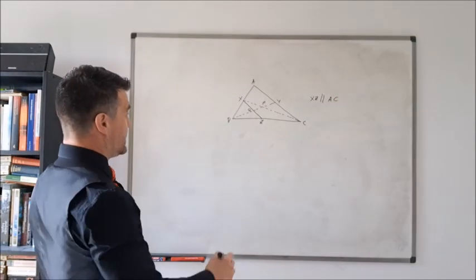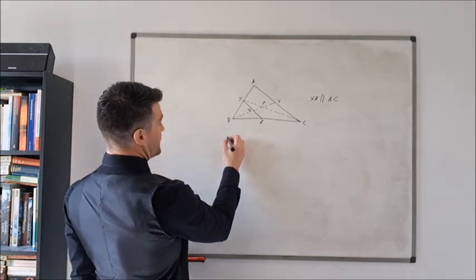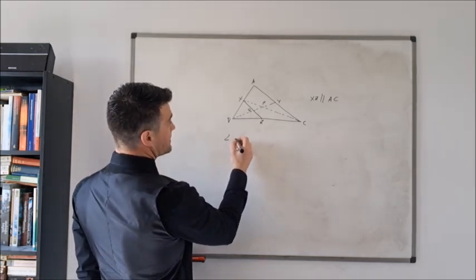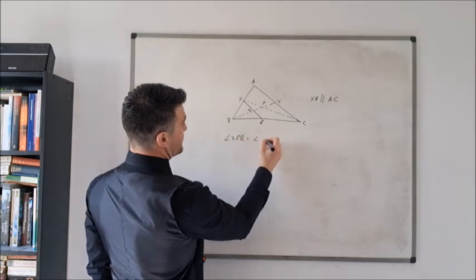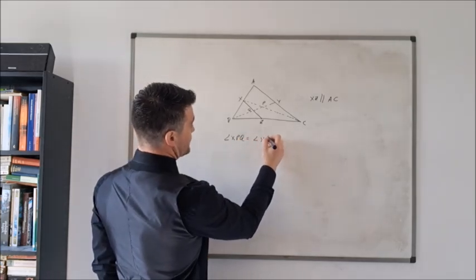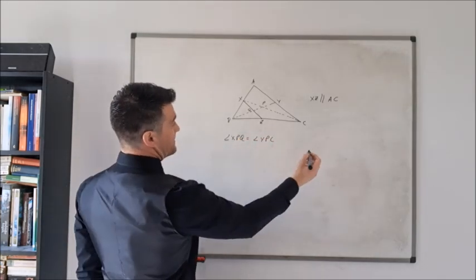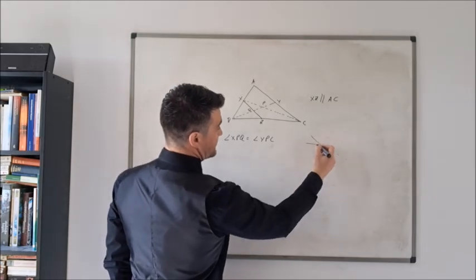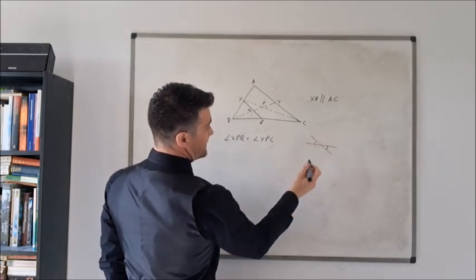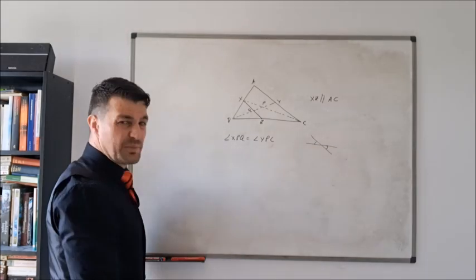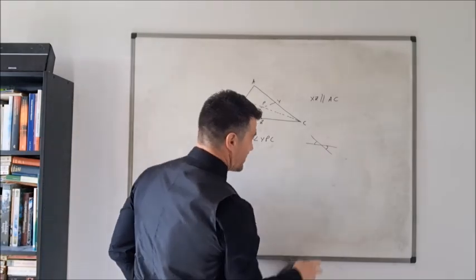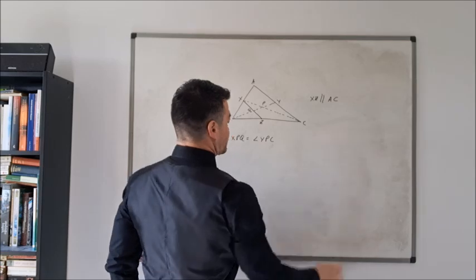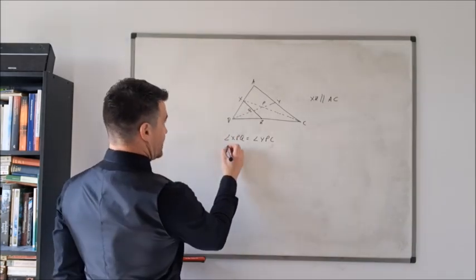Okay, so we can see that angle XPQ is equal to angle YPC. When two lines intersect, for example, these two angles are going to be opposite angles. I can't remember, there's all sorts of names that get applied to it. There's maybe opposite angles. They're going to be equal.